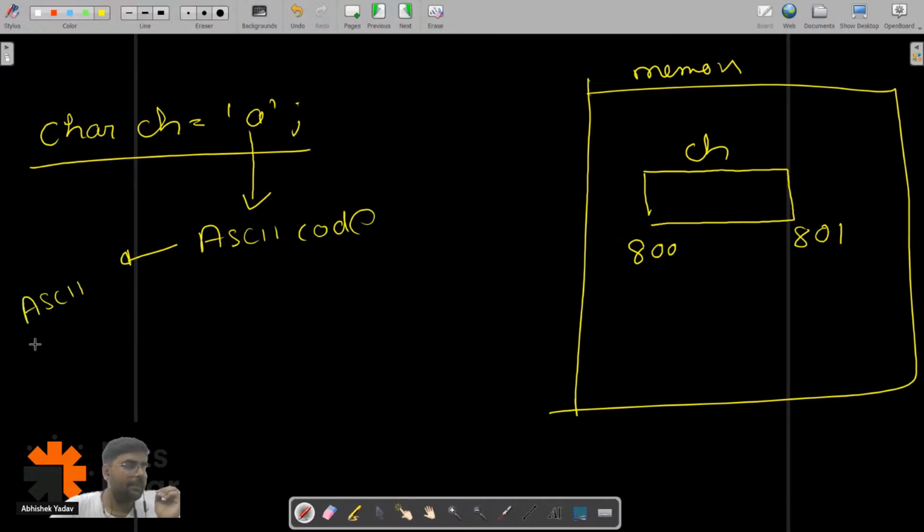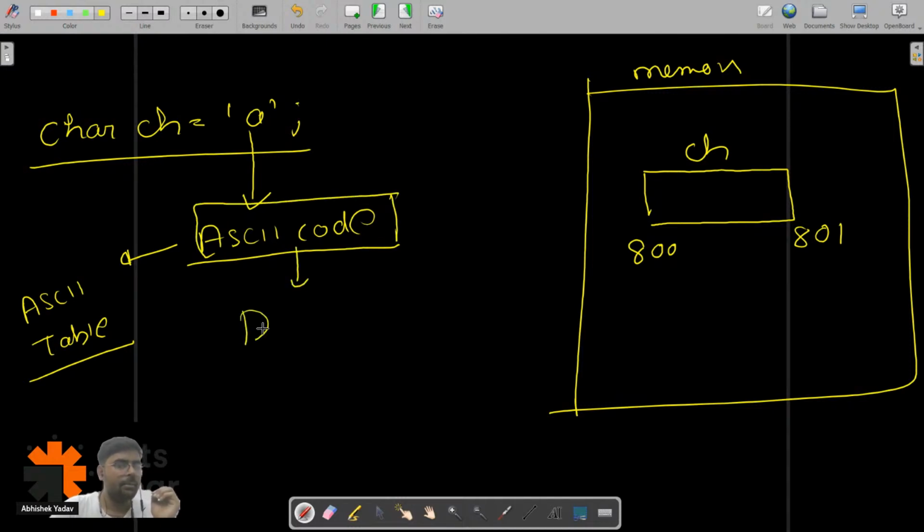There is an ASCII table. From that ASCII table we have the ASCII code, and this ASCII code is in decimal format. For 'a' the ASCII code is 97.